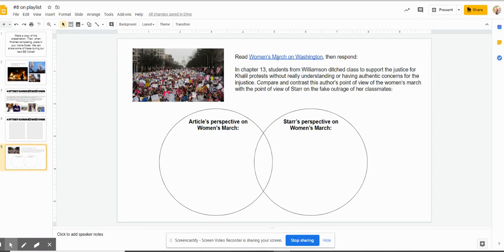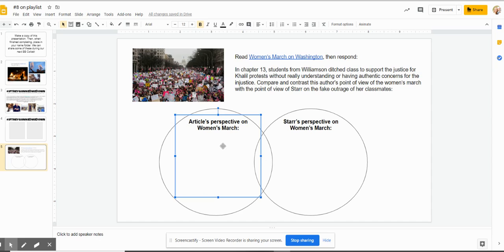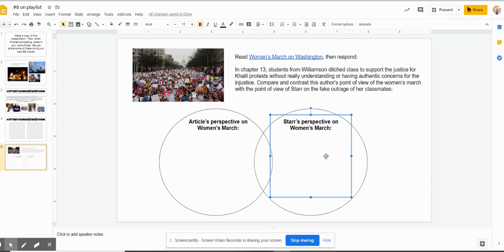But then here is the Women's March on Washington. I'd like you to read a little bit about it. On the left-hand side of this bubble, there's already a text box for you. You just have to type what the article's perspective on the Women's March was. Was it positive? Was it negative? What did they feel was the purpose for the Women's March? Was it successful? On the right-hand side, you're going to look at Starr's perspective.